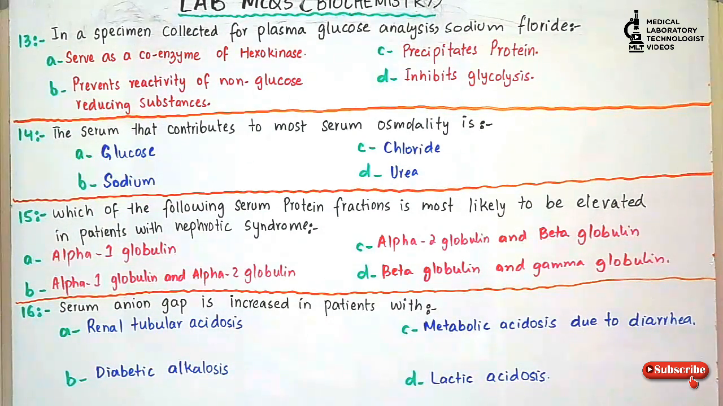Next question is question number 16. Serum anion gap is increased in patients with option A, renal tubular acidosis; option B, diabetic alkalosis; option C, metabolic acidosis due to diarrhea; and option D, lactic acidosis. And the answer is option D, lactic acidosis. Serum anion gap will be increased in those patients who have lactic acidosis. So the answer is option D.